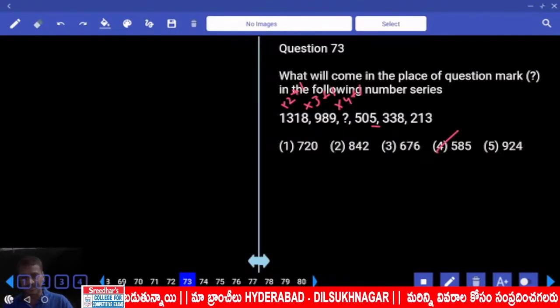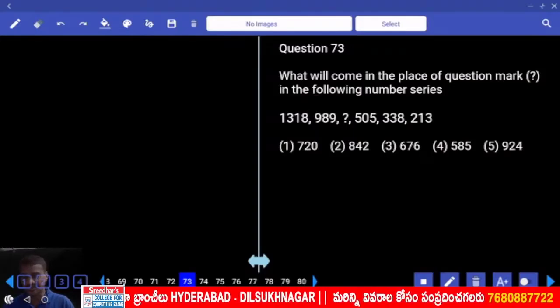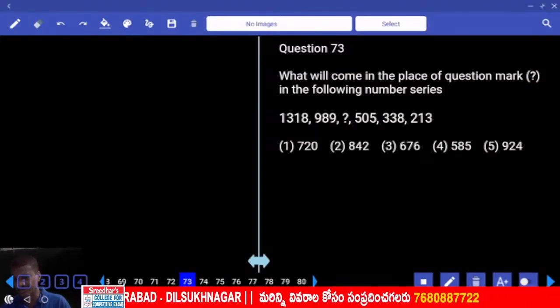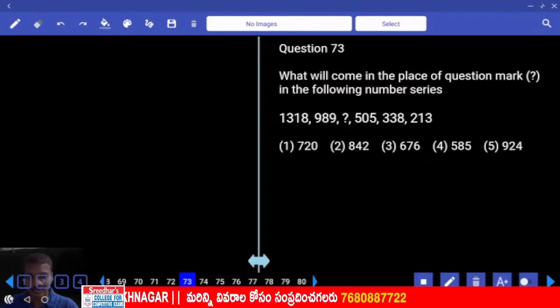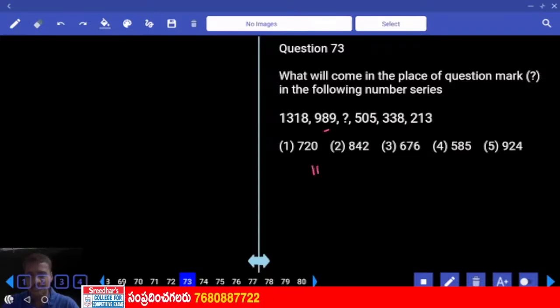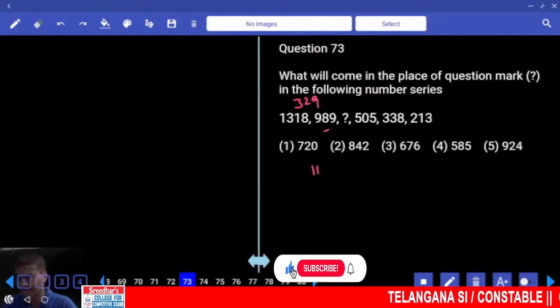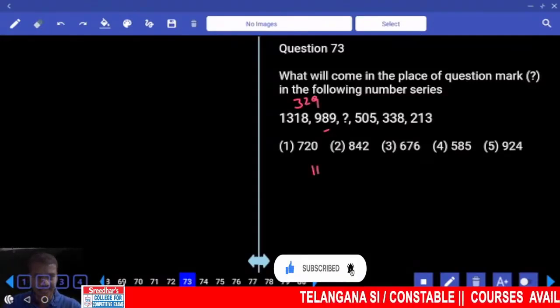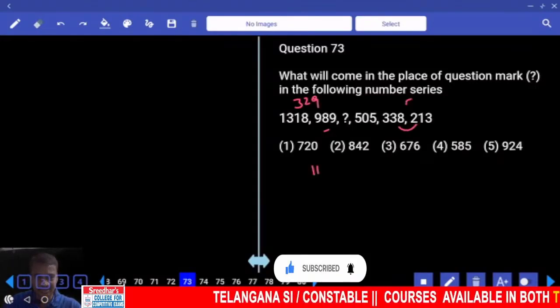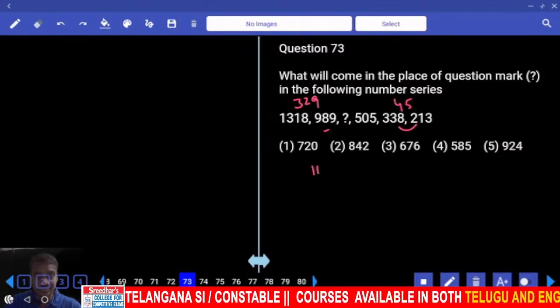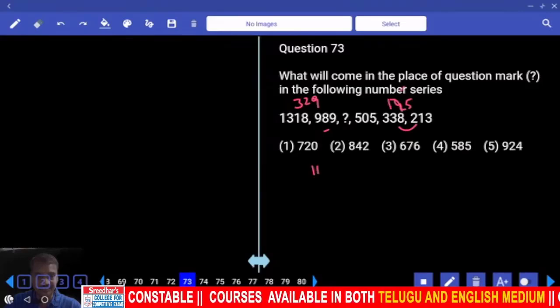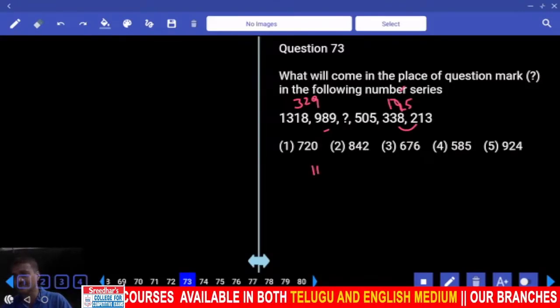449, choice 4. Then 73. Now in this 73, tell me, does it come under difference, product or combination? Difference. Now 1, 3, 1, 8 and 9, 18, and the difference is how much? This is 11. 11 plus 3, 18. 18 plus 11, how much? 29. Must help now? Now what is the difference between these two? 329. Clear? Then what is the next difference we have? Now 213 and 383. 8 minus 3 is 5. 3 minus 1 is how much? 2. And 3 minus 2. Here the difference is how much? 125.